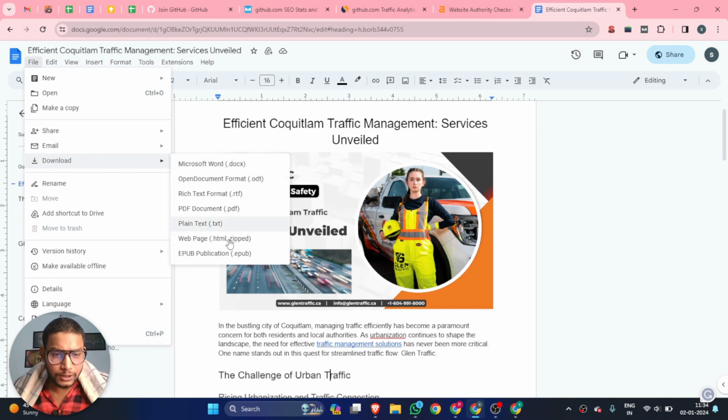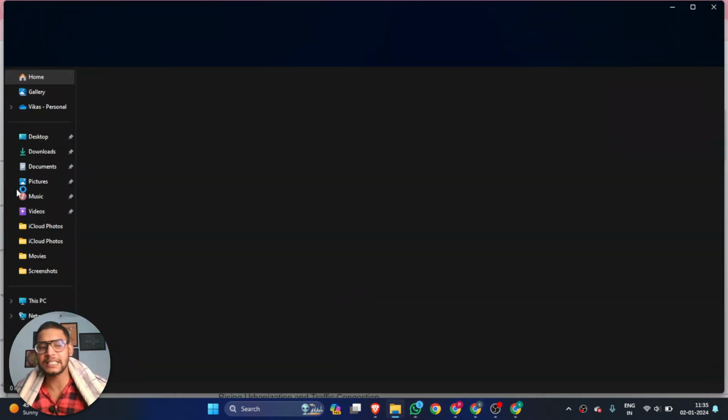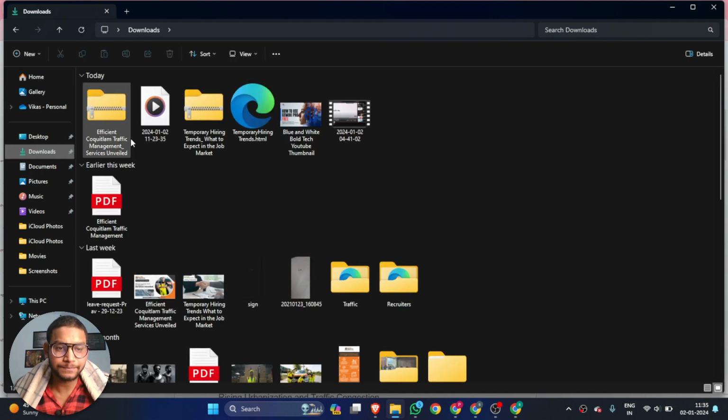Yeah, so you have to download this in the web HTML format, and once you get your file, you have to make some changes. You can convert it into an HTML file. Suppose I have this temporary hiring file.